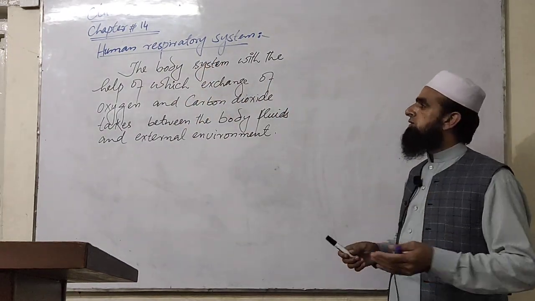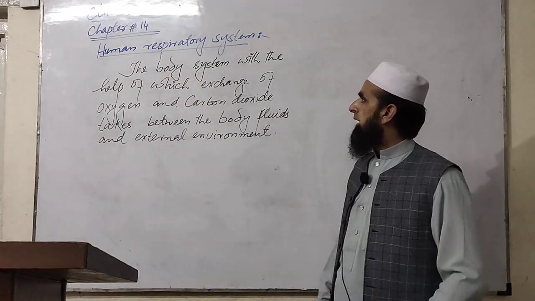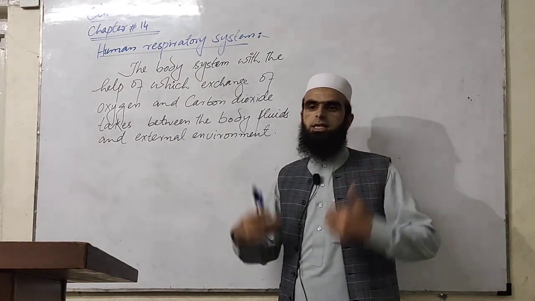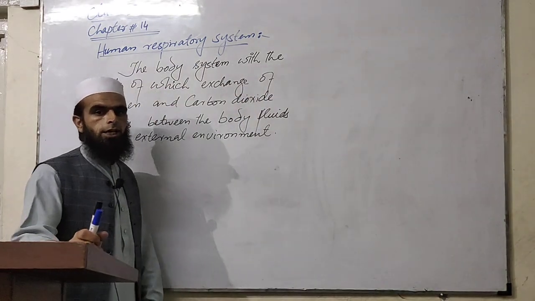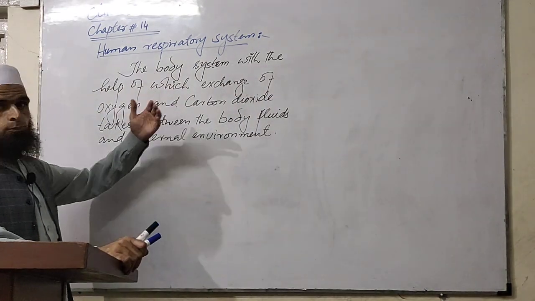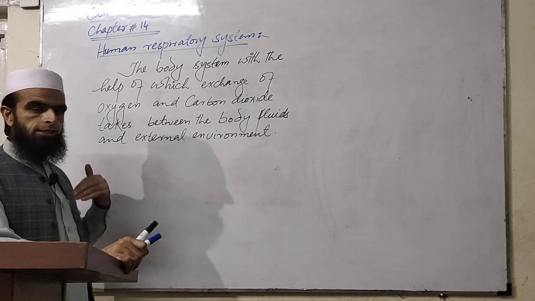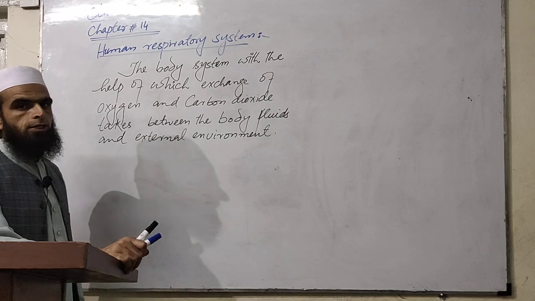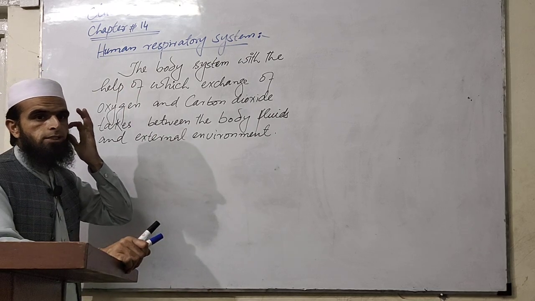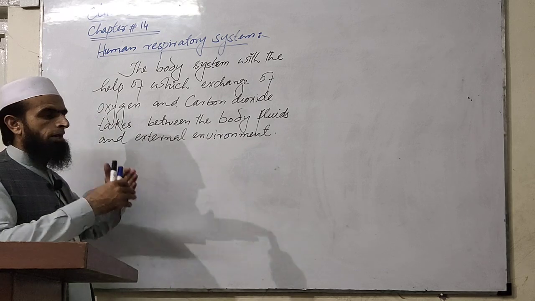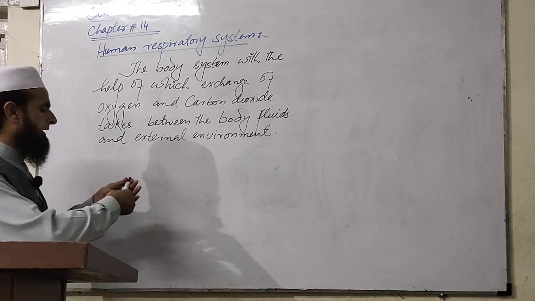In other words, you can also say that that system of the body with the help of which respiration, breathing of the body of the human being takes place. So that system with the help of which we breathe in and breathe out air, inhale the oxygen and exhale the carbon dioxide, that system is called as the respiratory system. This respiratory system is composed of many parts which have been classified into two main categories.